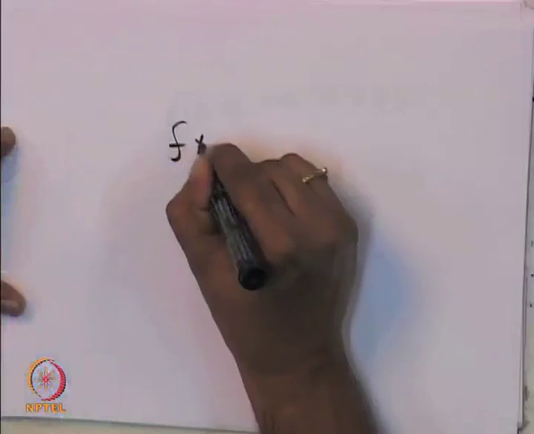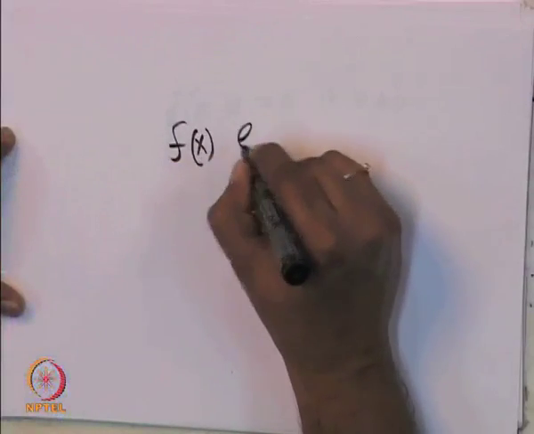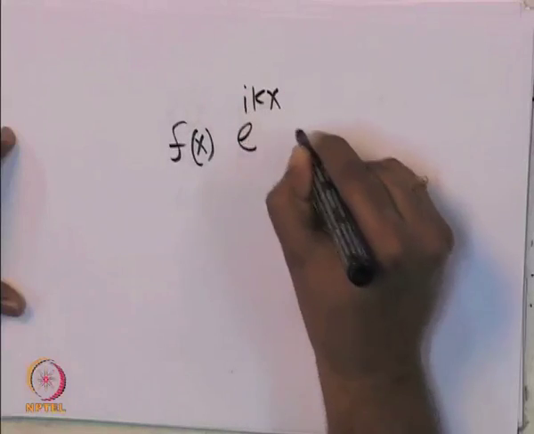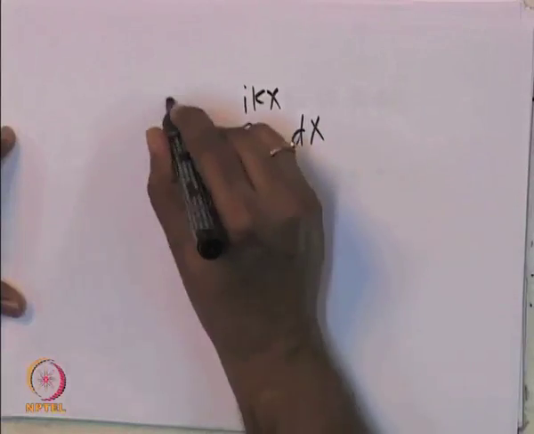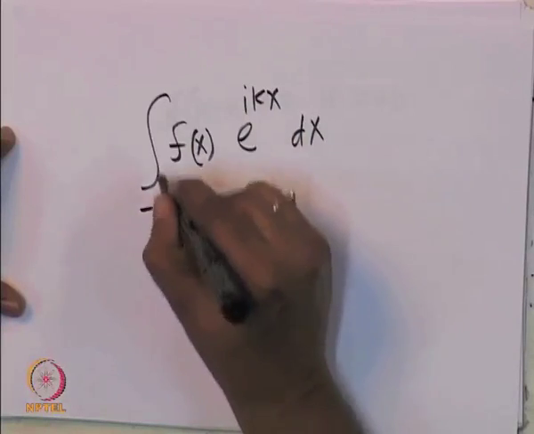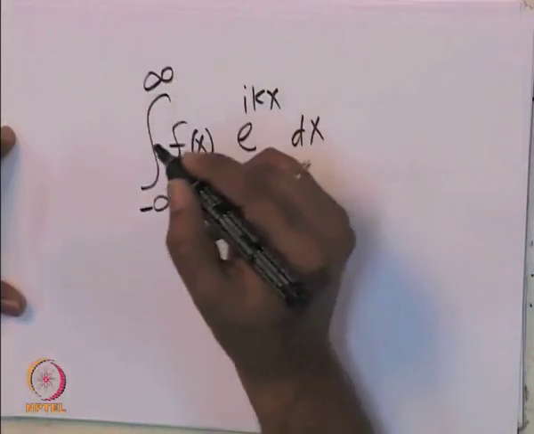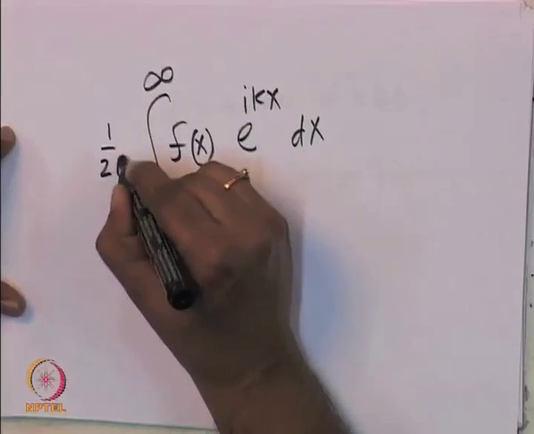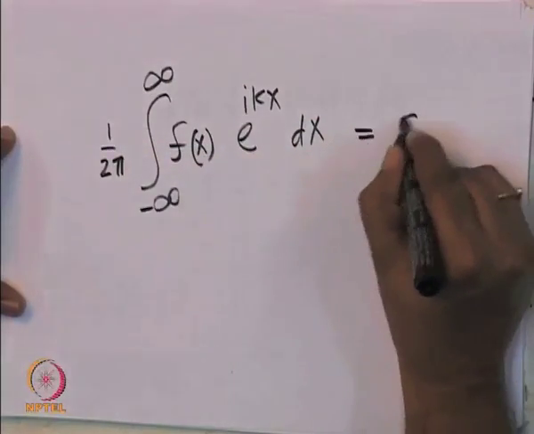So, now we will look a little more carefully into the transformation we were discussing. We were discussing that if you know f of x, and you have e power I k x dx, integral from minus infinity to infinity, 1 over 2 pi, and we call this g of k.